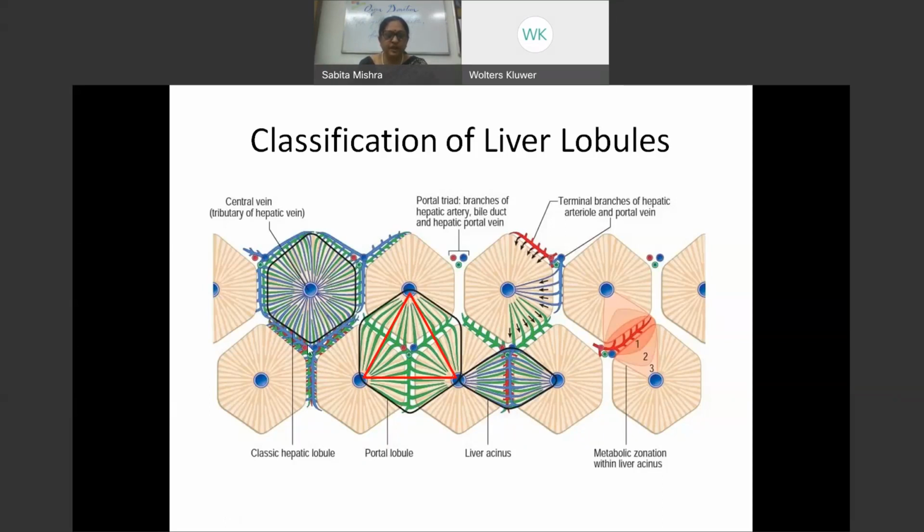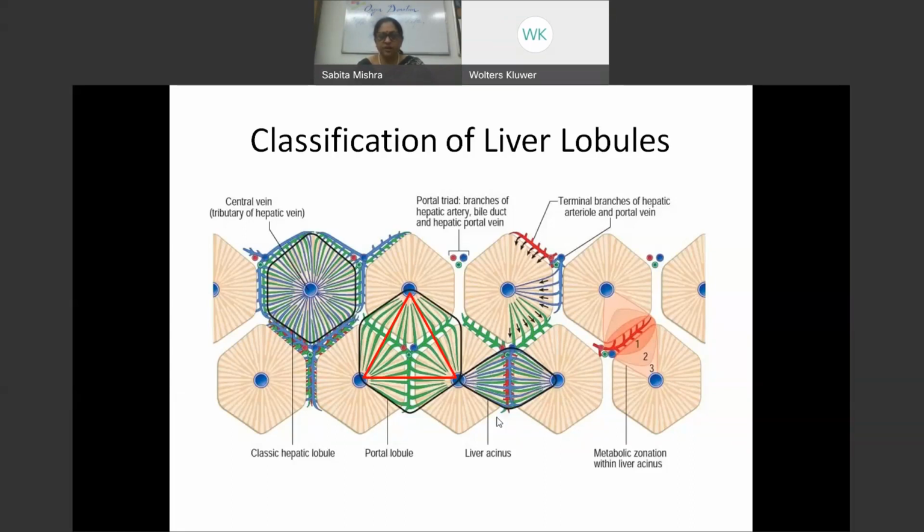So the blood vessels which are coming from the portal vein and hepatic artery are centripetal in direction, going from the periphery to the center, while the bile is coming from the center to the periphery. So this portal lobule is giving you the functional lobule for bile secretion, while we have another set of lobule which is called the liver acinus, which is actually rhomboid shaped. If two portal tracts are joined, that forms the short axis of this rhomboid, and the long axis is between two central veins.